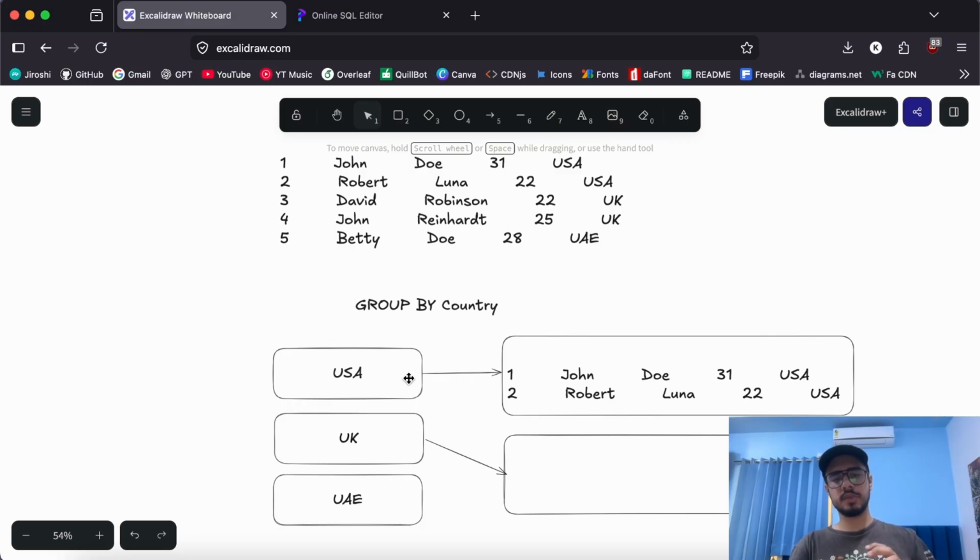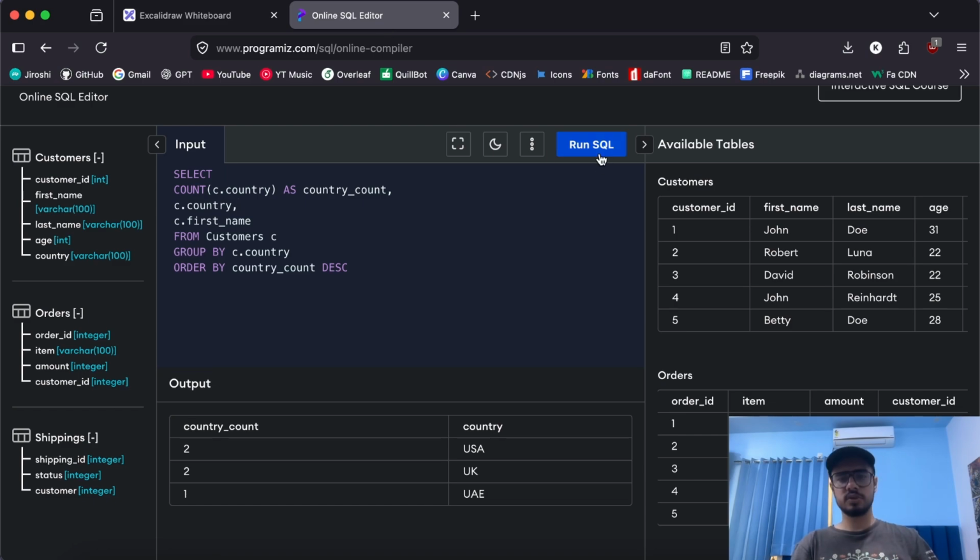Now this is the main supplier of the data. When we try to fetch the first name, it does not know which first name to give us because there are multiple. So if I try to run the SQL, let's see what happens. See, we did get first name, and we don't have an error. But the output we got, we don't know the order, right? Let's try to understand this.